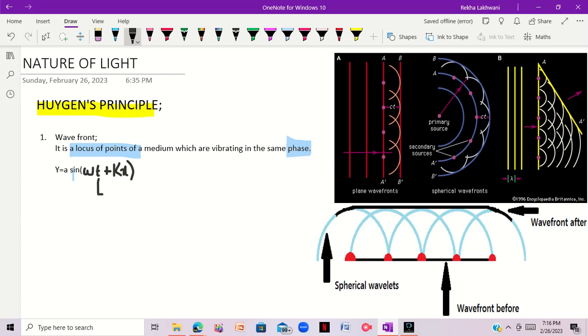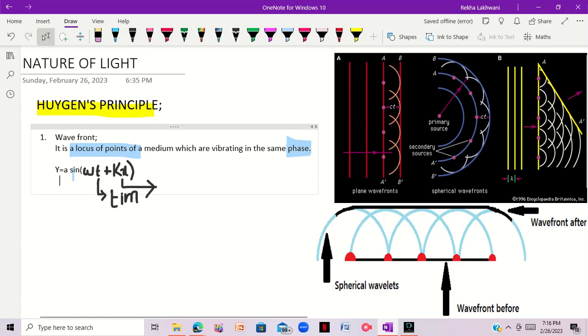Here t is for time, and x is basically the displacement of the wave, and this y is basically the displacement of the particle.